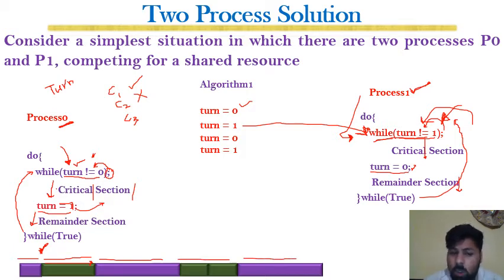There is no choice with a process which is even in the remainder section, but it is not allowing the other process to enter the critical section. So these conditions are not satisfied, and that is why this is not a fair solution for the synchronization problem.